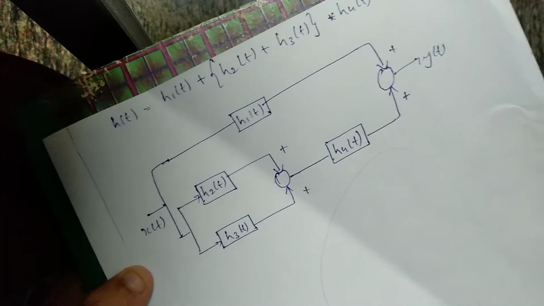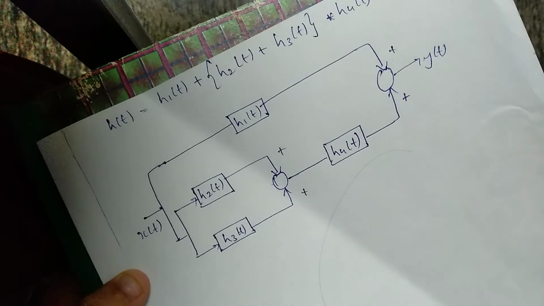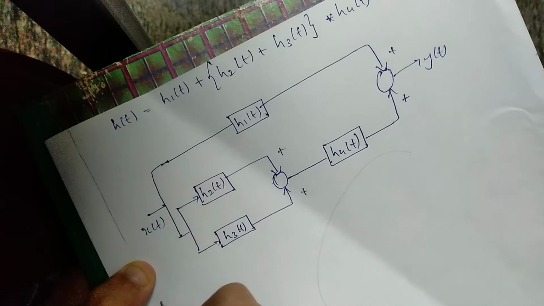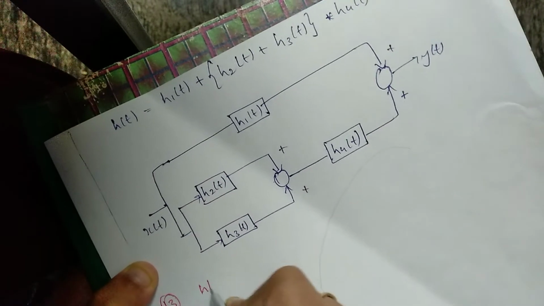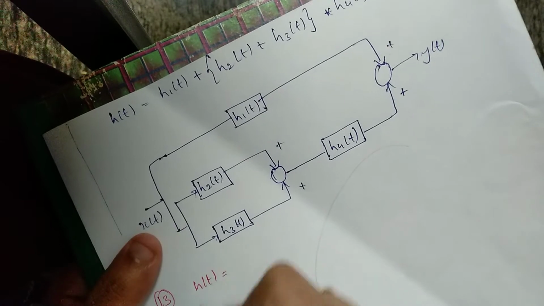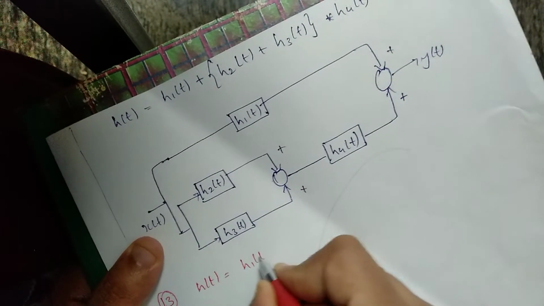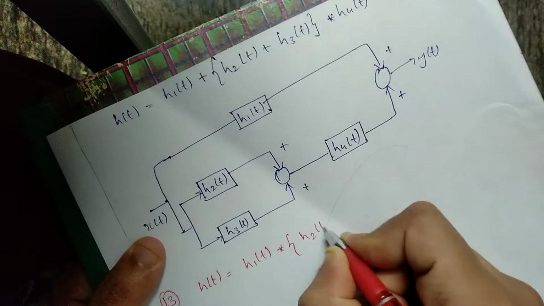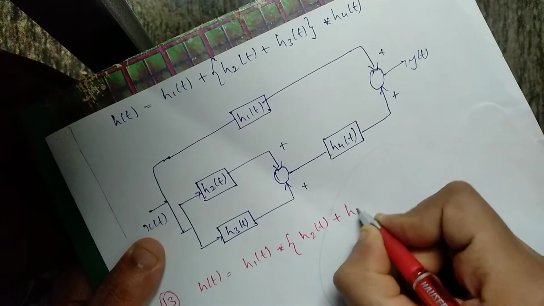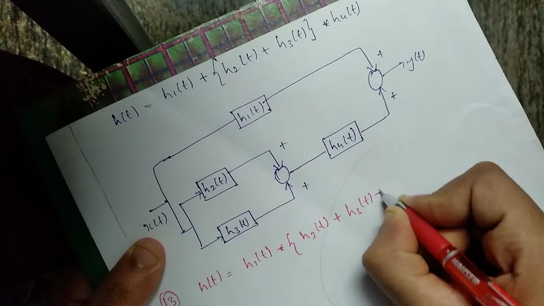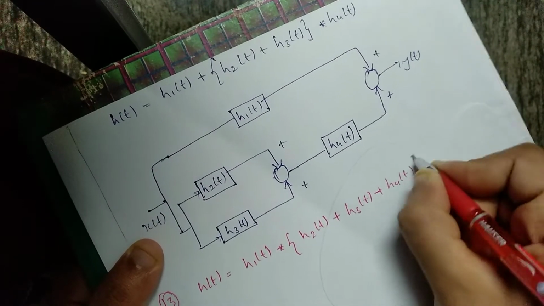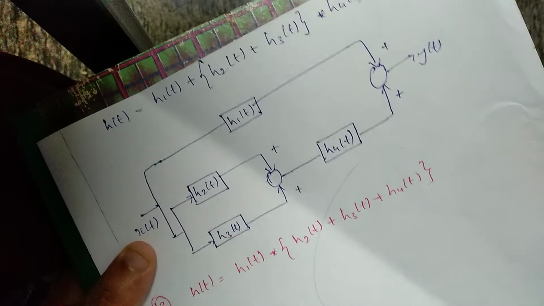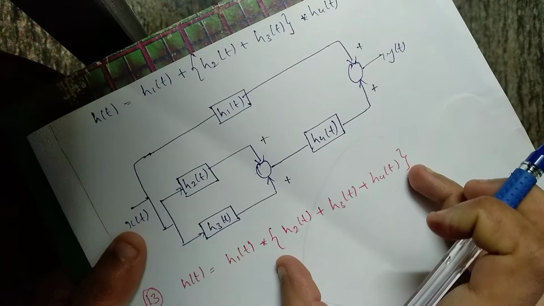Let us see one more problem. Similarly, they have given h of t as h1 of t convolution with flower bracket h2 of t plus h3 of t plus h4 of t. They have already given this. We need to write it in the form of blocks. First, let us reduce the flower bracket.